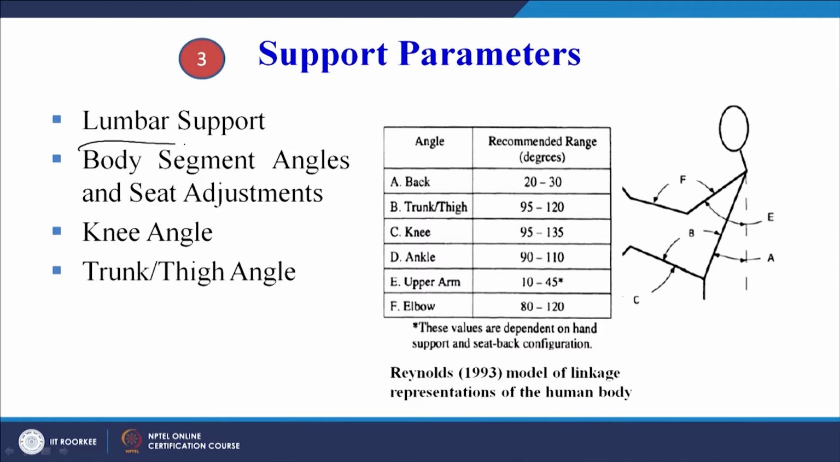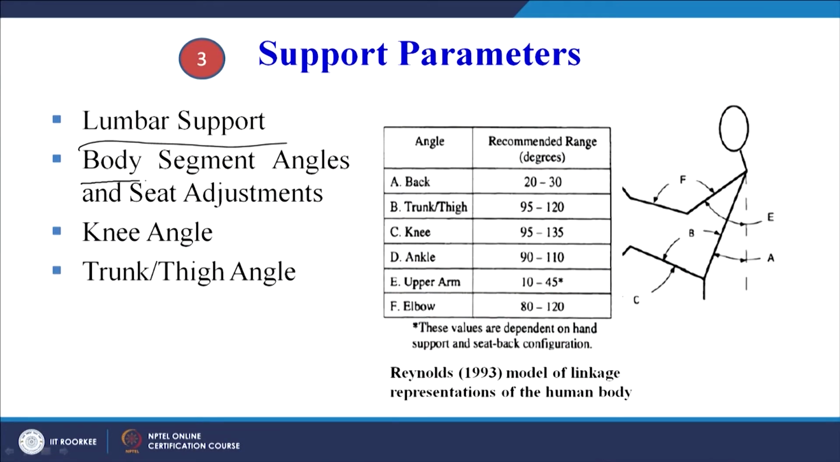Then the support parameters, we have already seen two types of parameters. The fit parameters, where we have seen the cushion length, cushion width, the backrest width and the backrest height. Second one are the feel parameters. There are so many parameters which affect the feel, but still I have tried to just introduce the concept that we have to take into account the feel parameters also. And then finally the support parameters.